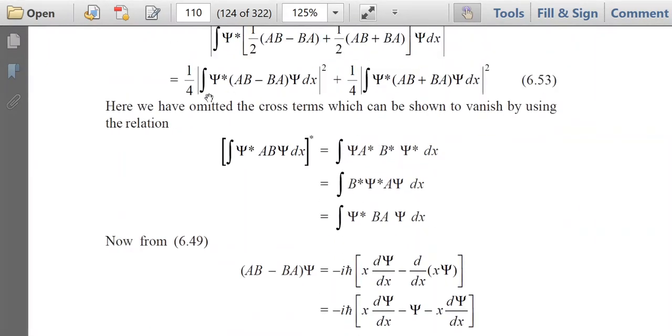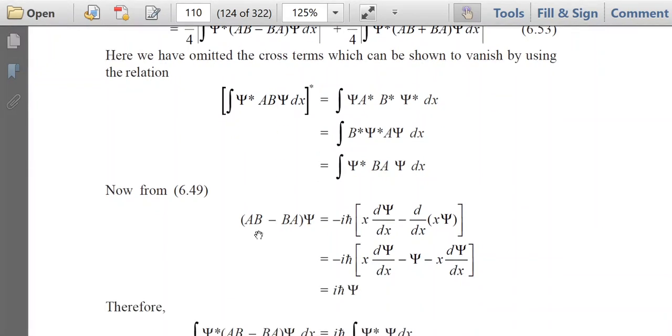Now let us see the value of the first term. This is the first term, AB minus BA into psi, written in operator format.